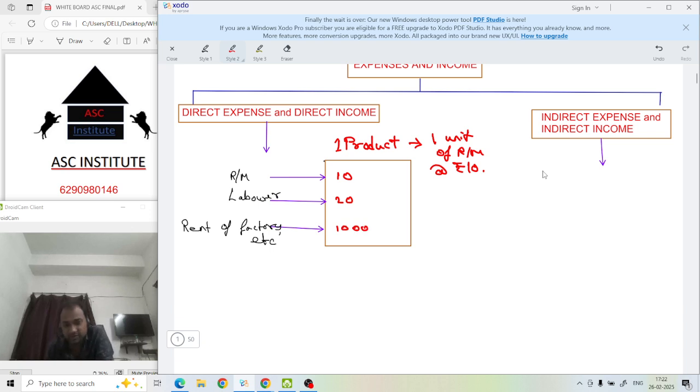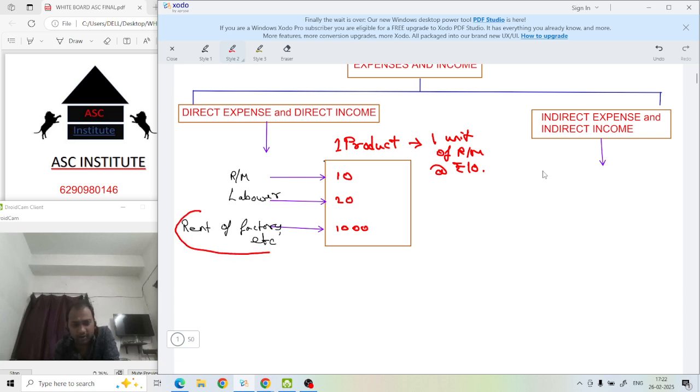So which one is direct and which one is indirect? Direct means you can directly allocate. For making 1 unit of product, how much will be invested in raw material? Rupees 10. For labor? 20. But for 1 unit of product, how much rent you have to pay is not determined. If production is at peak level, it is 1,000 rupees. If you have produced only 1 unit, also 1,000 rupees. If production is stopped, still 1,000 rupees. The rent of this factory has to be paid irrespective of production. Got it?